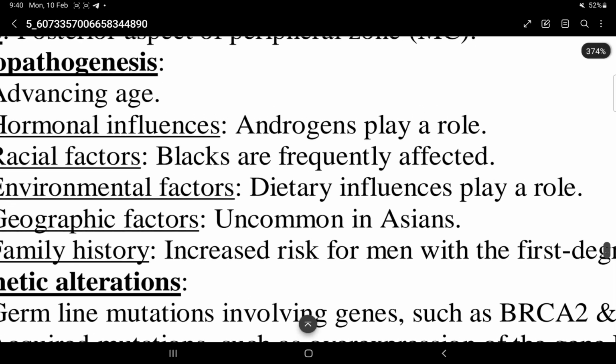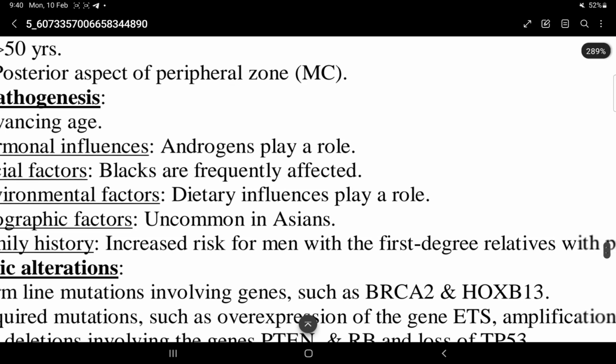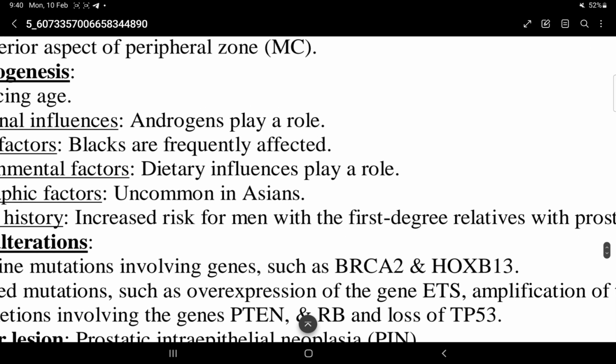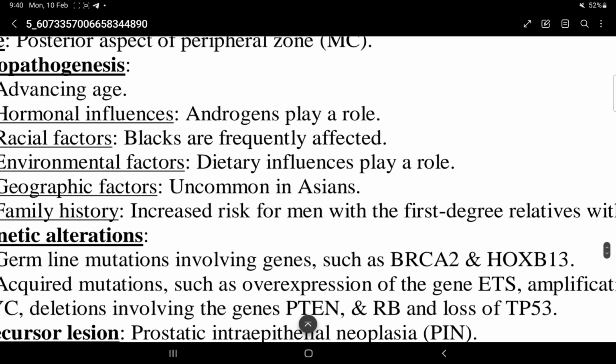Family history. Increased risk for men with first degree relatives with prostate cancer.